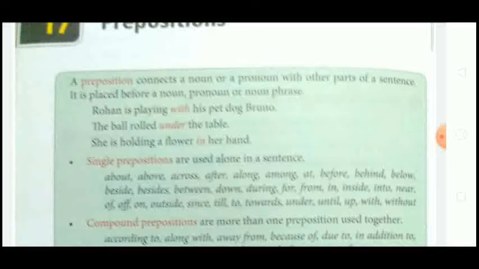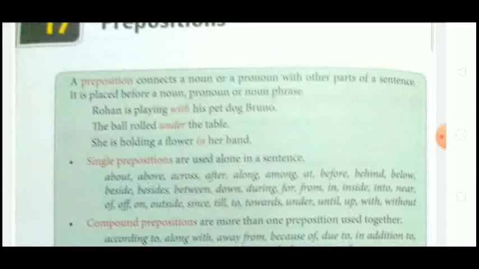They are about, above, across, after, along, among, at, before, behind, below, beside, besides, between, down, during, for, from, in, inside, into, near, off, on, outside, since, still, to, towards, under, until, up, with, without, etc. So these are some of the single prepositions.